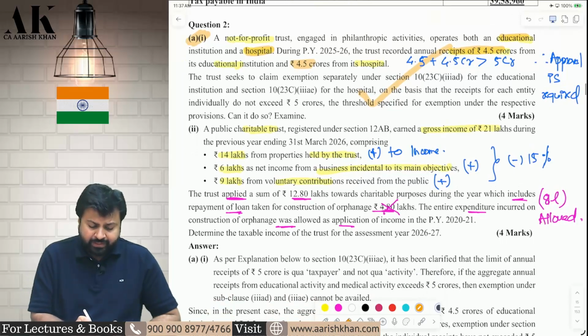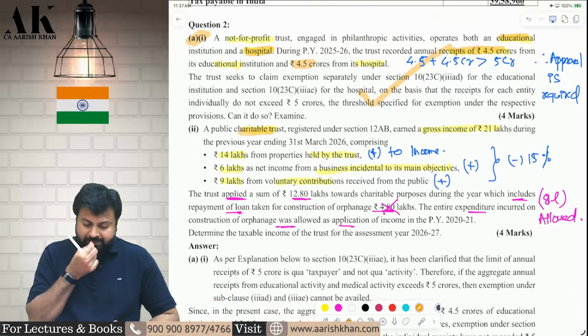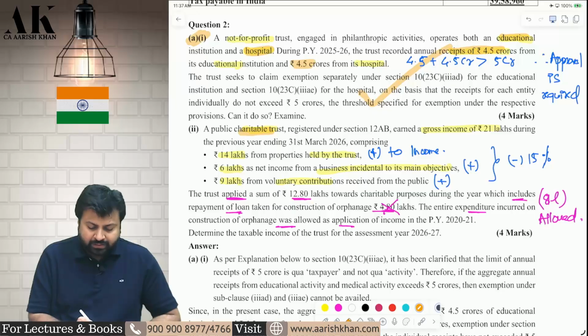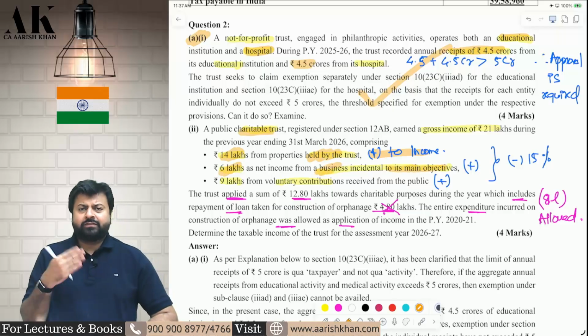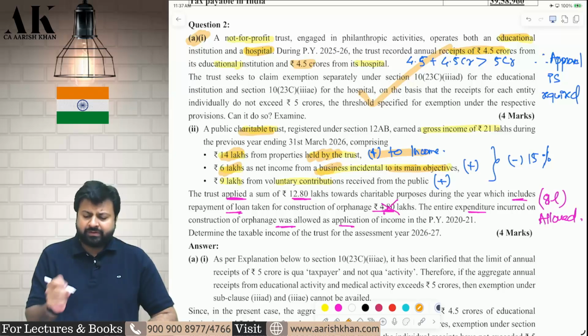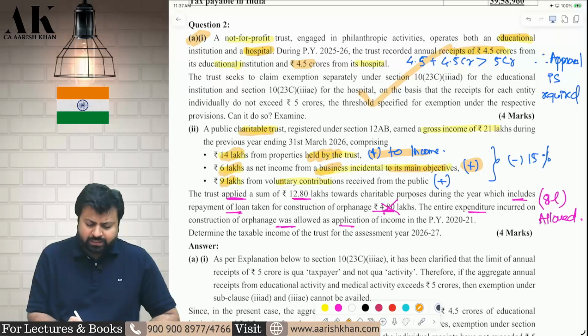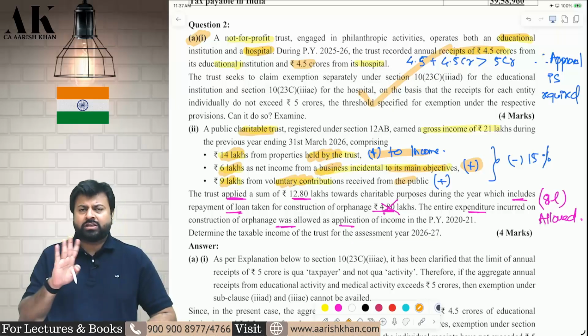Second question, we need to compute the total income of the trust. A trust is earning the following income. First, a trust is earning 14 lakh rupees from the property held. You will add this to income. Then the trust is earning 6 lakhs from business which is incidental to the main object. So if the business is incidental to your main object of the trust, you can add that also to the income and claim 15% exemption.